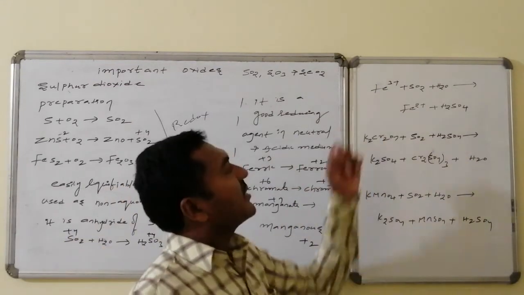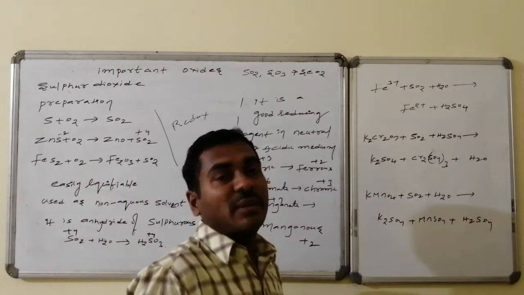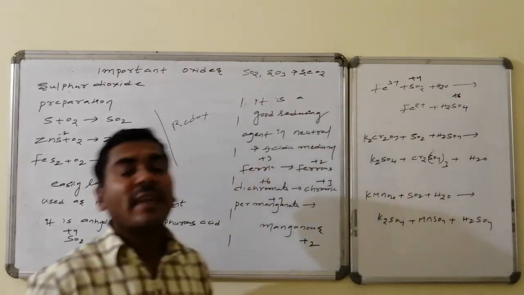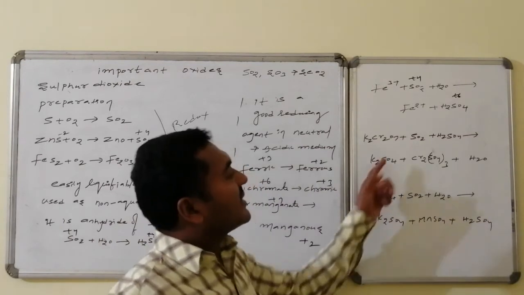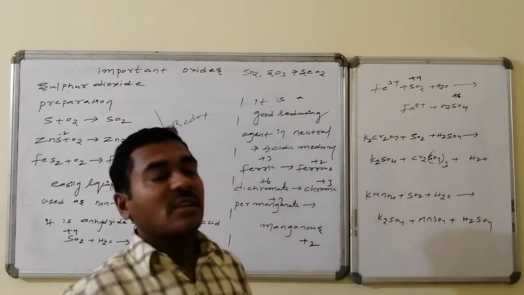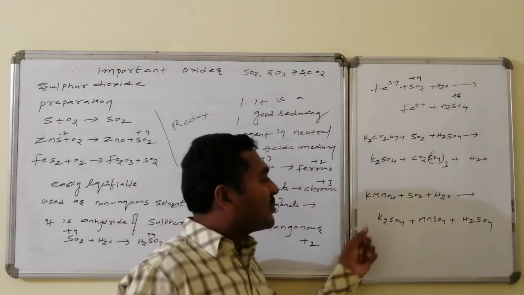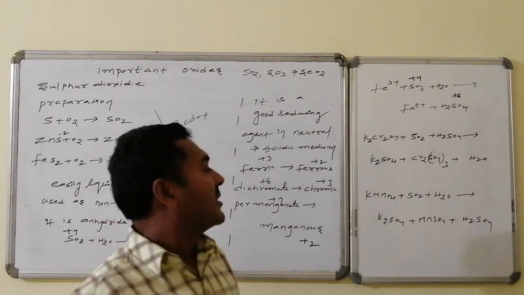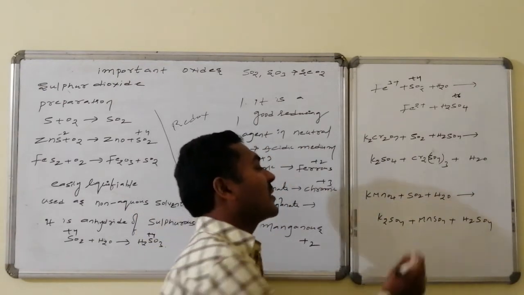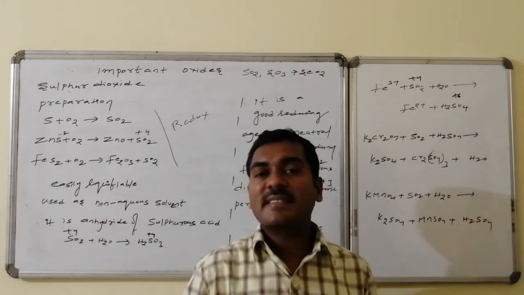Suppose Fe3+ is there, on reaction with sulfur dioxide it is converted to Fe2+, while sulfur undergoes oxidation from +4 to +6, that is sulfuric acid formation occurs. Similarly, potassium dichromate on reaction with sulfur dioxide with the corresponding acid, that is sulfuric acid, leads to the formation of potassium sulfate followed by chromium sulfate. Similarly, potassium permanganate plus sulfur dioxide plus water leads to the formation of potassium sulfate followed by manganese sulfate, MnSO4, followed by sulfuric acid formation. In all these reactions, sulfur dioxide is acting as a reducing agent.